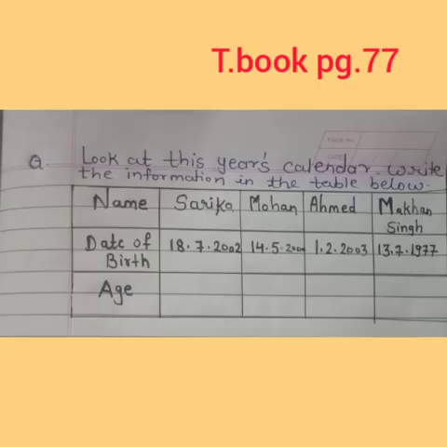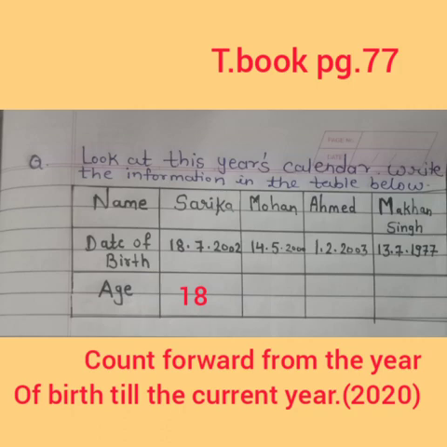Now the question is, some people's dates of birth are given in the table below. Write how many years of age they complete this year on their birthday. Now here they give Sarika's birth date. It is 18/7/2002. So we will count forward from the year of birth till the current year. It means 2002 to 2020. So how many years has she completed? Yes, she has completed 18 years. So write down, Sarika will be 18 years old on her birthday this year.